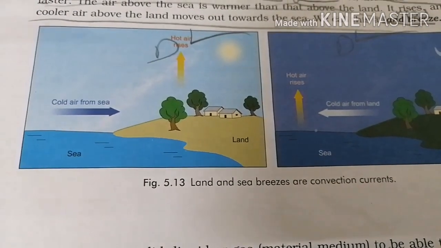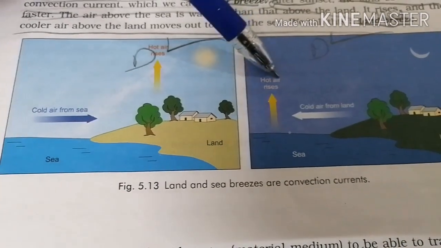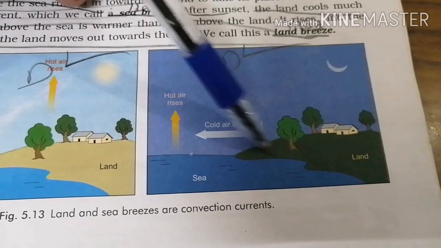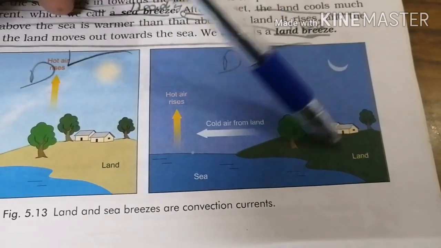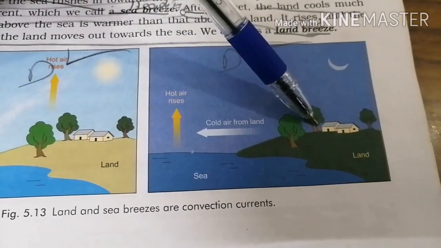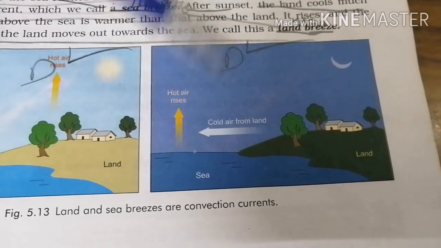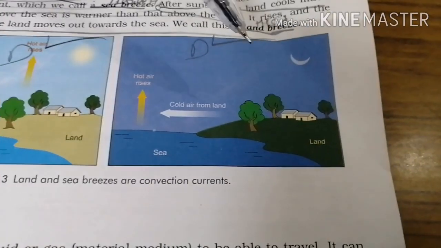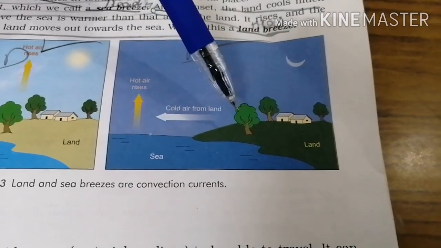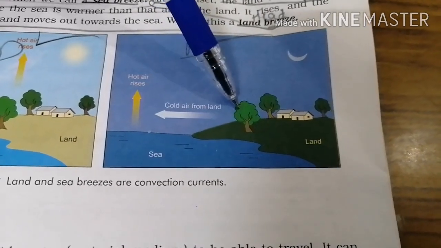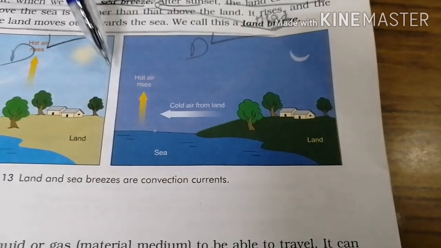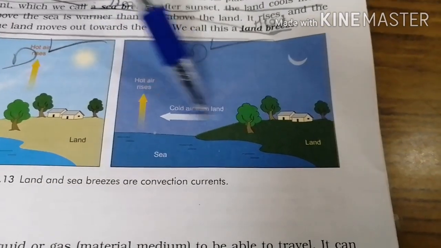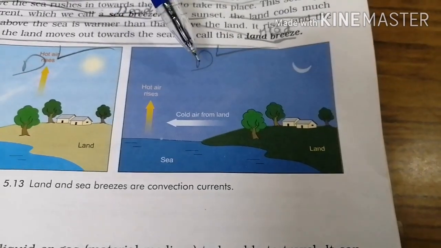What happens in land breeze? After sunset, this area is quite cold. So the cool air from the land pushes towards the sea, and the hot air above the sea rises. So a cycle is set up again, and this is known as land breeze.